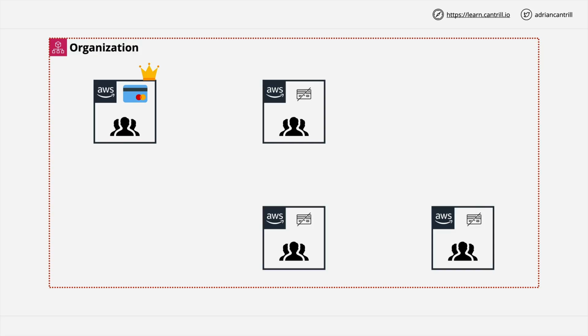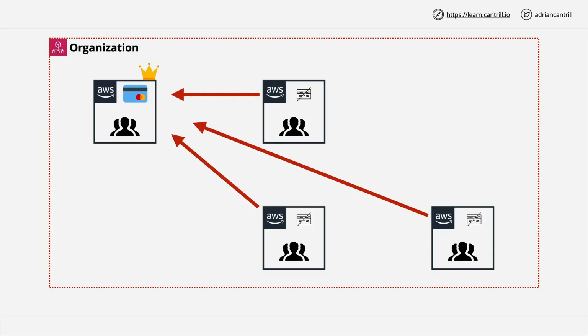The member accounts instead pass their billing through to the management account of the organization. Now, you might see this referred to in the context of consolidated billing as the payer account, and the payer account is just the AWS account that contains the payment method for the organization.